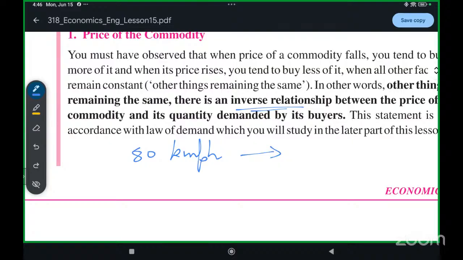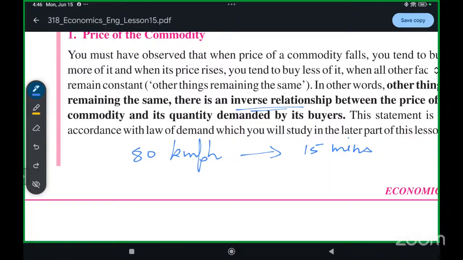You are going to your friend's house, and the time that you are taking is 15 minutes. In 15 minutes, you will reach your friend's house when you're driving at 80 kilometers per hour.